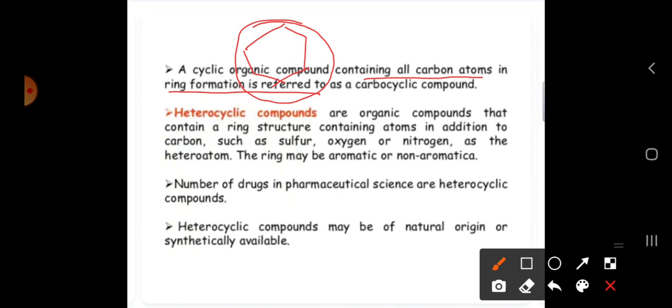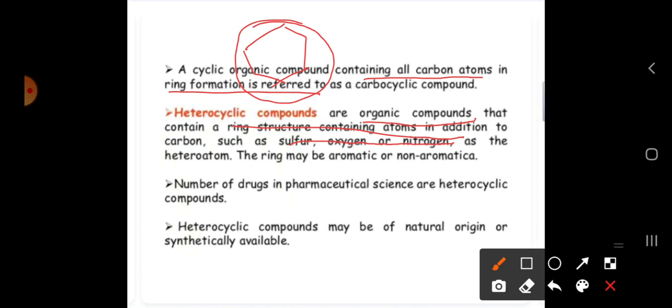This one we call a carbocyclic compound. Then what are heterocyclic compounds? Organic compounds that contain a ring structure containing different atoms like sulfur, oxygen, nitrogen. This one we call a heterocyclic compound.